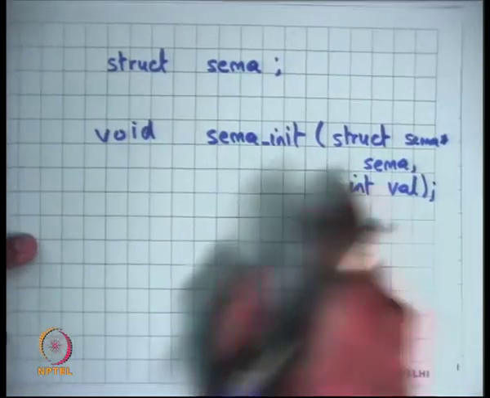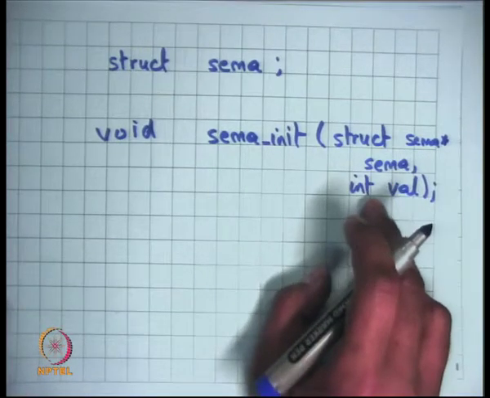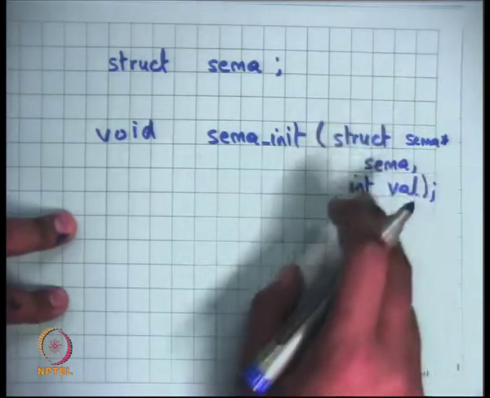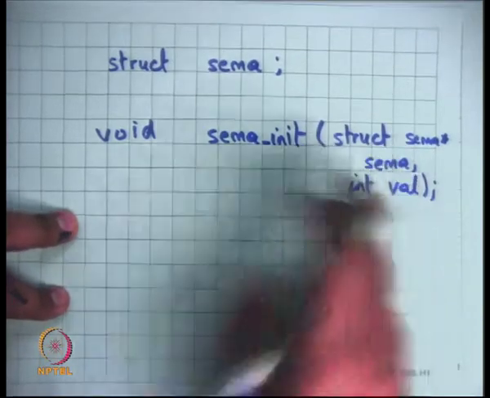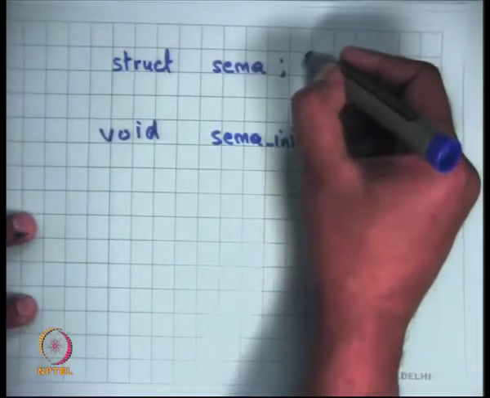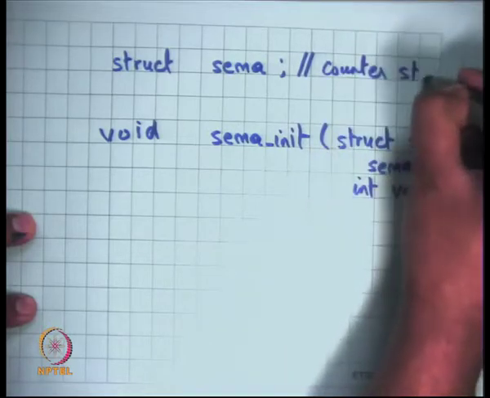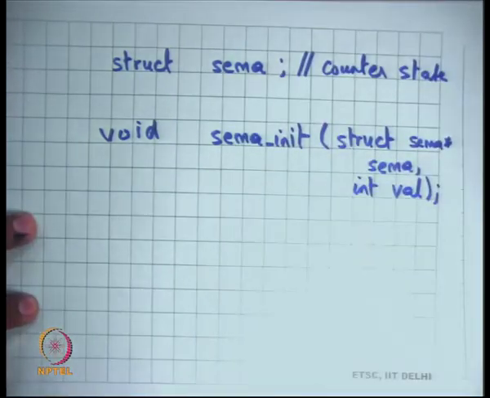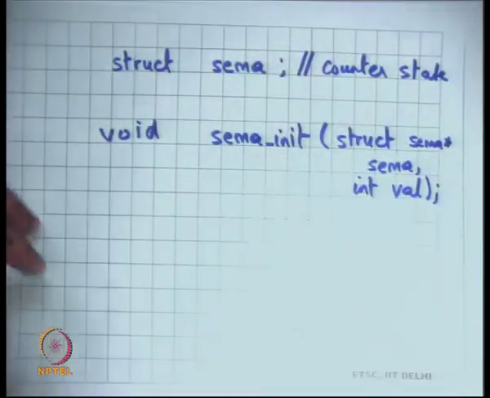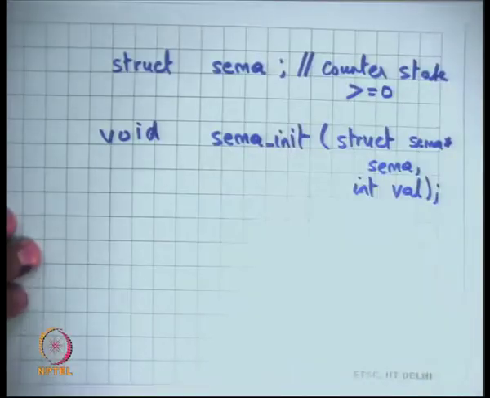So sema init takes the first argument as the semaphore variable sema, and the second argument as an integer value, and it sets the counter inside sema to be equal to val. So basically a semaphore has a state called counter, and init will initialize the counter to val, assuming val is greater than or equal to 0. So this counter should be greater than or equal to 0. That's another invariant of a semaphore.